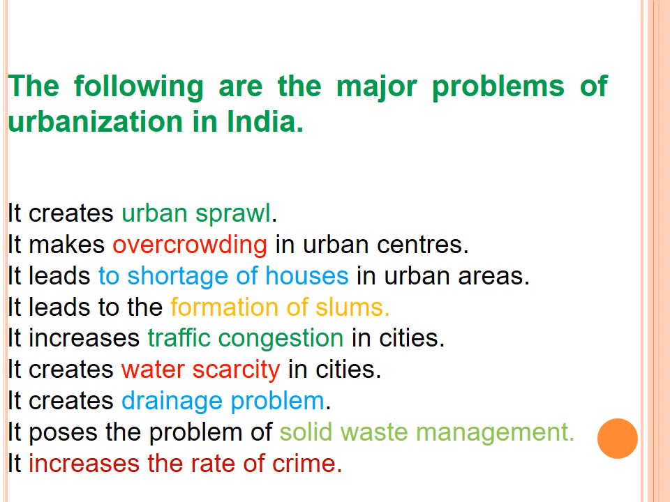It increases traffic congestion. Okay, traffic congestion means jams in transportation. It creates water scarcity, a shortage of drinking water. In some areas there will be no drinking water. Water will be very less, because the population will be very high. So the government cannot provide the water. Okay, but the village areas are good. We can get water always. Compared to the city areas, we can get everything in the village areas. It creates drainage problems.